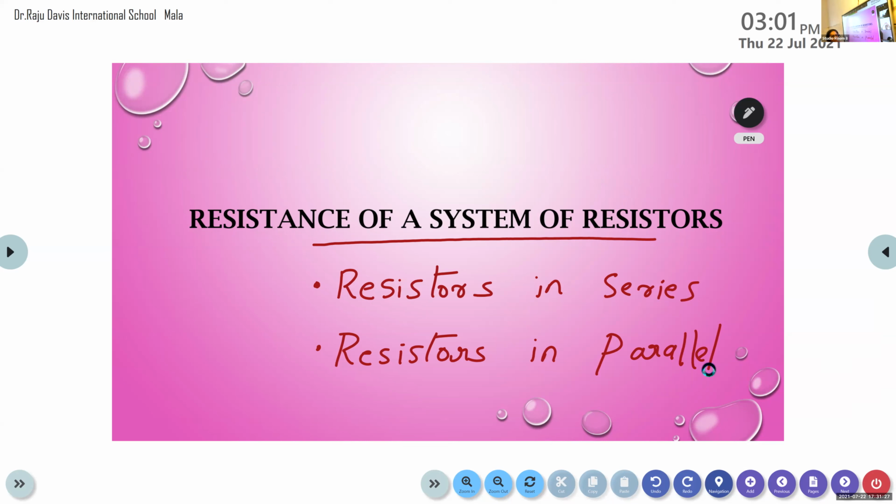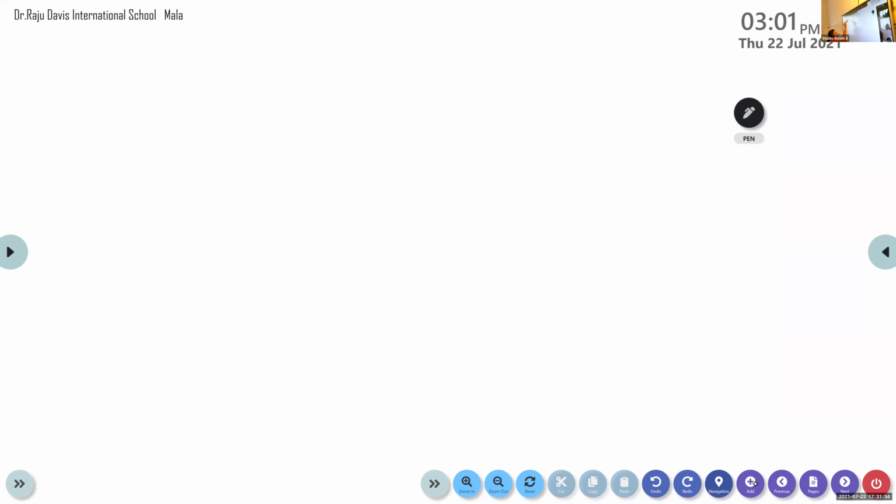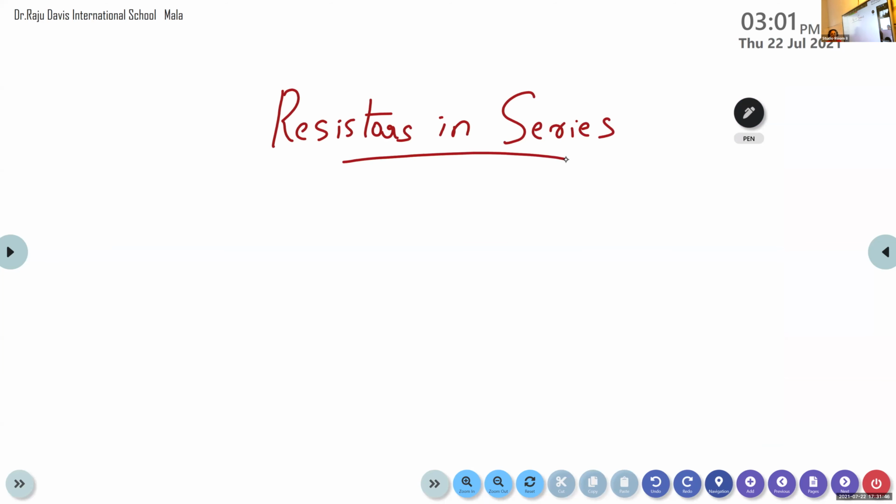Resistors in series and resistors in parallel. So first of all we can discuss resistors in series, or series combination of resistors, or in simpler words, resistors in series.